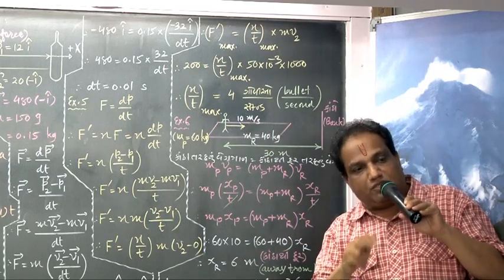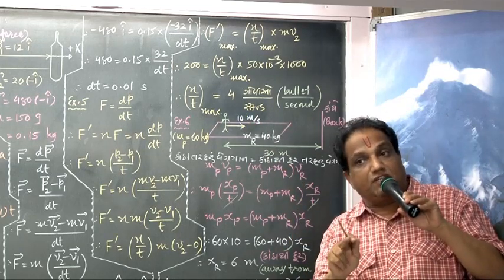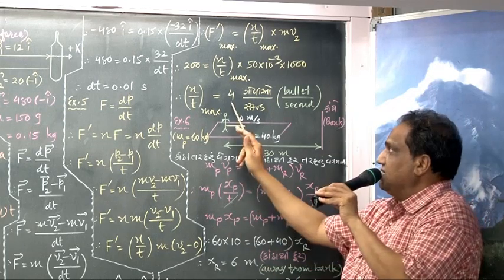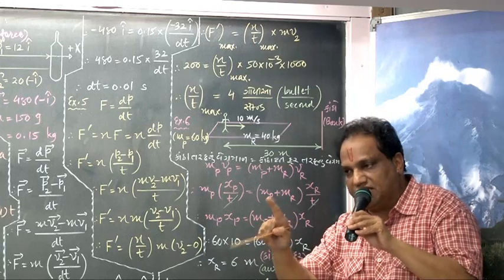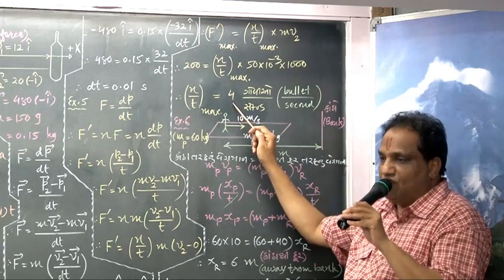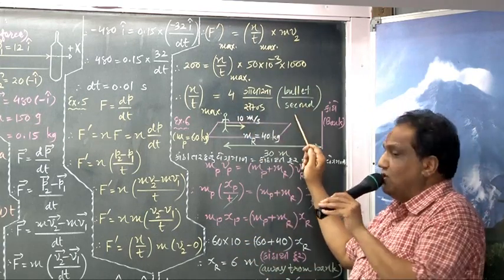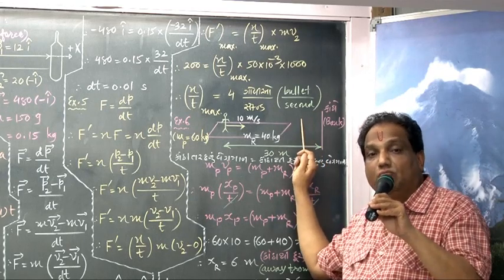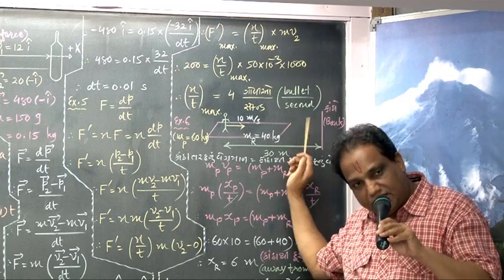In the school examination, suppose they ask how many maximum bullets can be fired in 1 minute. You can just multiply this answer by 60, because 1 minute is 60 seconds. 60 into 4, 240. 240 bullets per minute. Change the unit at the time. Got it? Next.